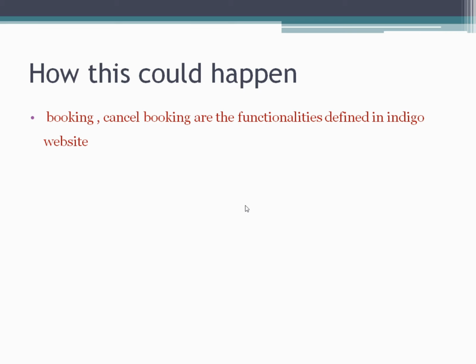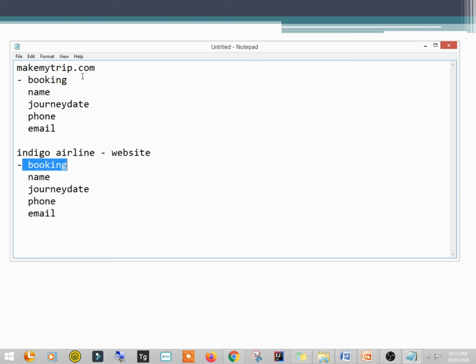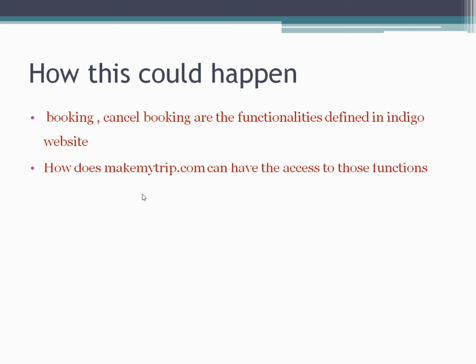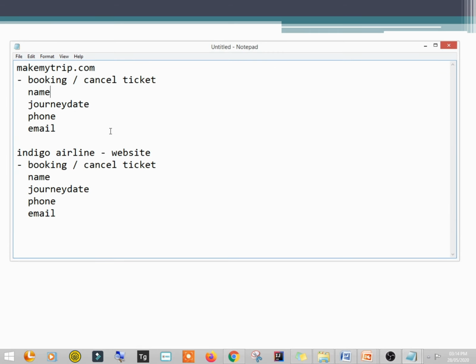For example, booking as well as cancel booking as well, right? So cancel booking is also, if you do it from MakeMyTrip, if I cancel the ticket, the same thing is going to reflect in this Indigo airline site, right? So if you cancel it from here, your entry will be cancelled from this Indigo airline website as well. So how is this going to happen, right? So how does makemytrip.com have the access to those functions? There must be some functionalities written inside this Indigo airline website, right?